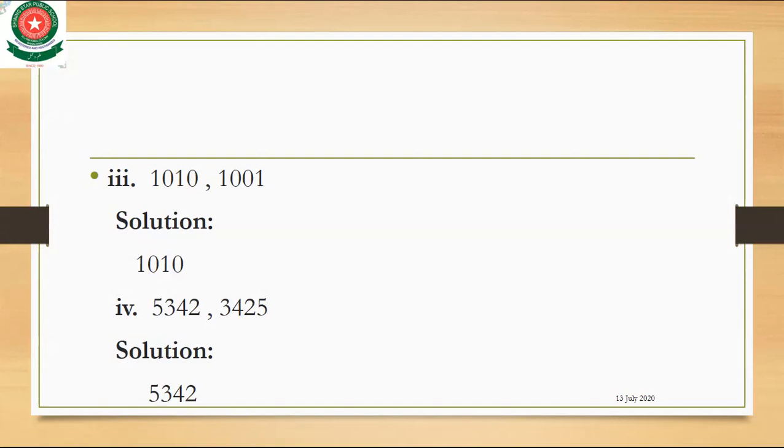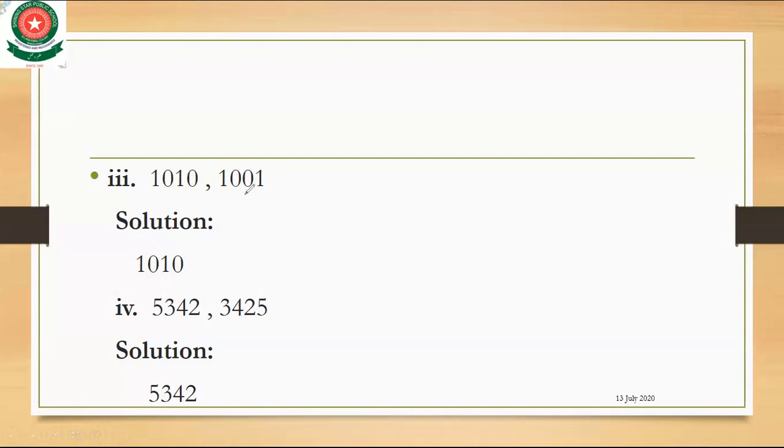In 1010, the third digit is 1. In 1001, the third digit is 0.